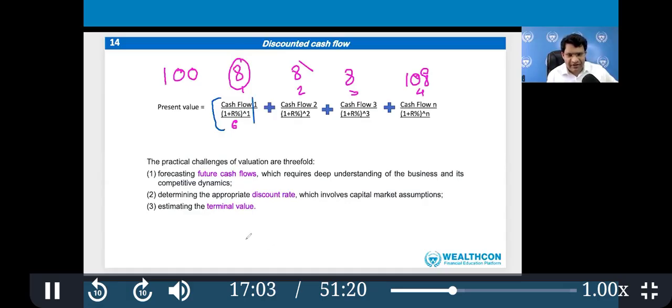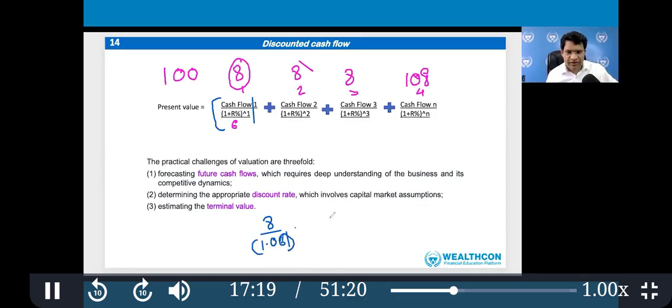Take a pen and paper and calculate: 8 divided by 1.06, where 06 means 6%, raised to 1, the first year.